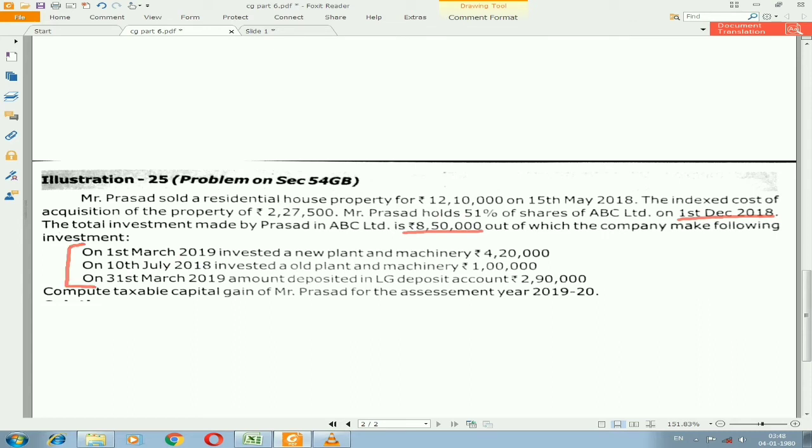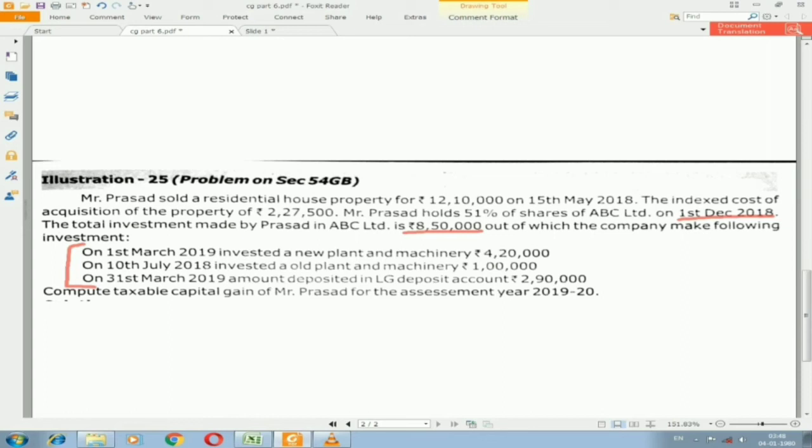But in this illustration, they have given how the company has utilized that 8,50,000 for different purposes. They have utilized that 8,50,000 for three different purposes and maybe many more, but they have only mentioned three. If they are mentioned like this, we are not going to take the investment he has made. We are going to take from that investment what particular money used for which purpose, that will be considered.